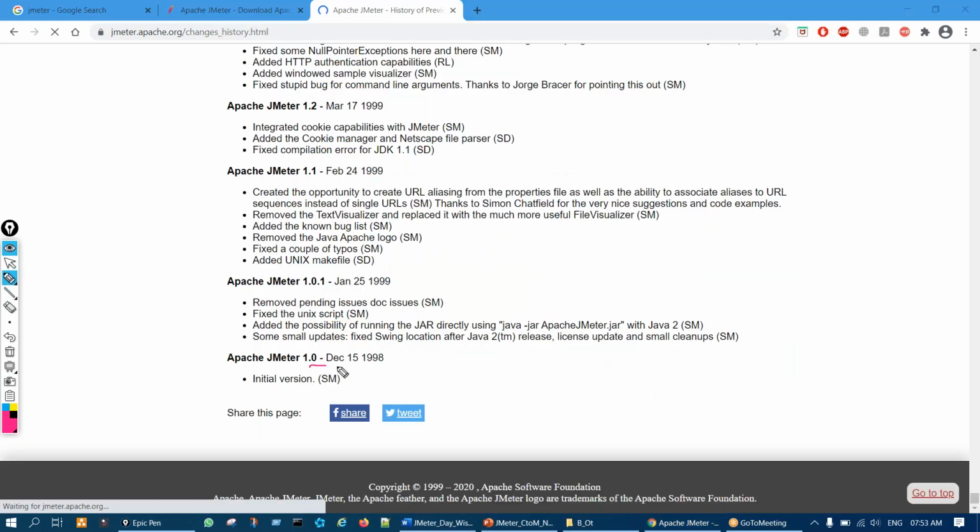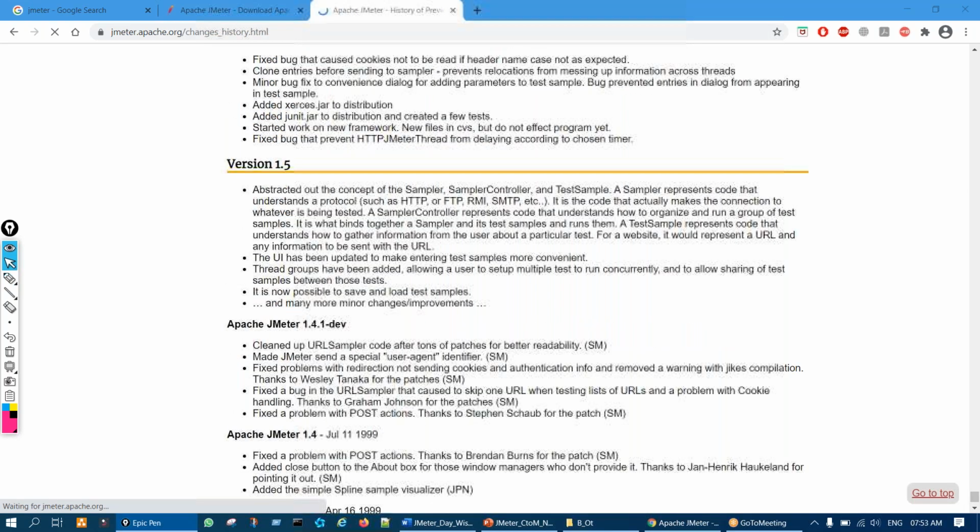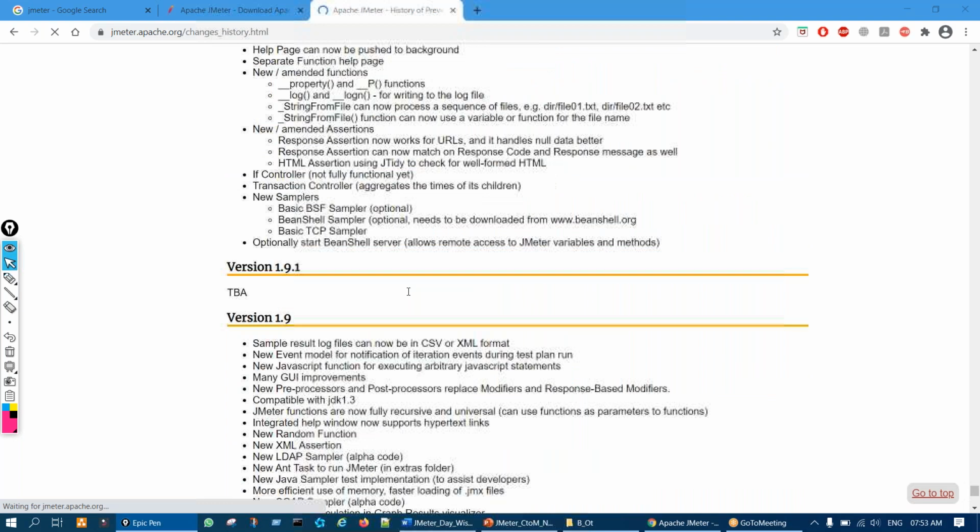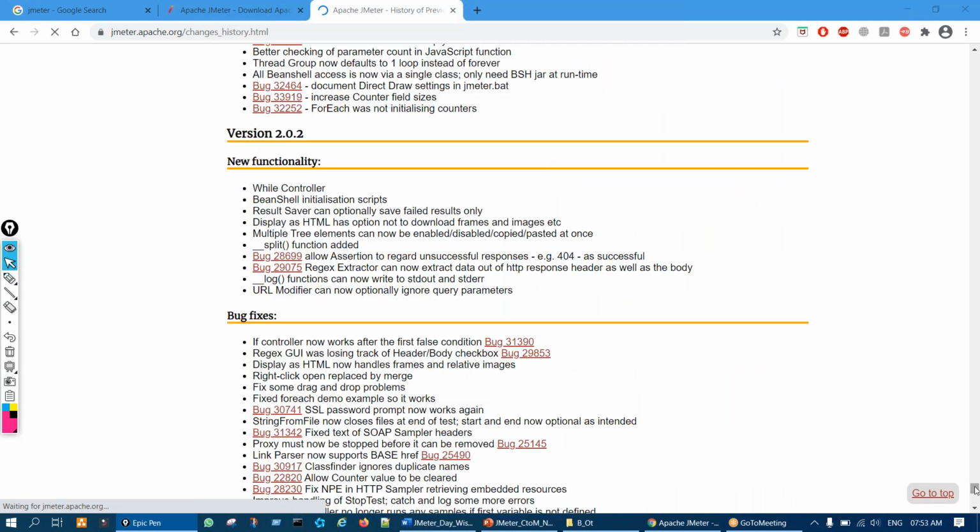First JMeter, 1.0, came in December 1998. So for every version of JMeter when it came, and what changes were made, has been kept on this page, right? We do not need to read all these things.